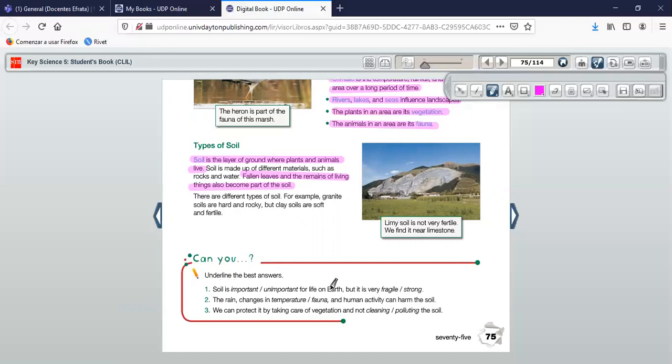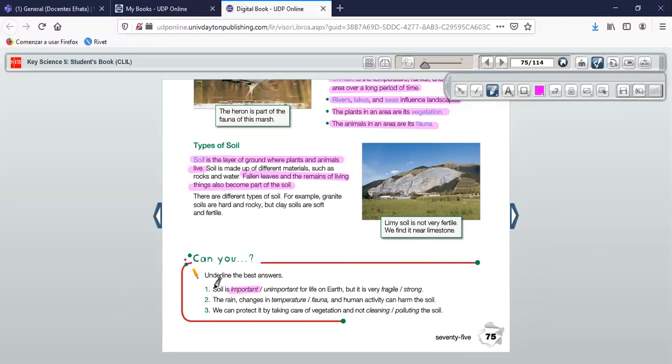So we're going to choose the correct answer. In this case, it's going to be important. So please highlight important. But is it very fragile or strong? Okay, we're going to think a little bit. The soil is fragile or strong, fuerte, strong.